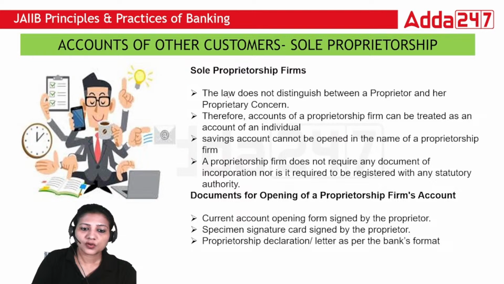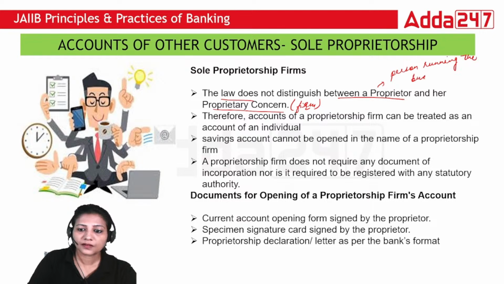In the case of sole proprietorship, law does not distinguish between the proprietor and the proprietorship concern. The proprietor is the person who is running the business, and the proprietorship concern is the firm.